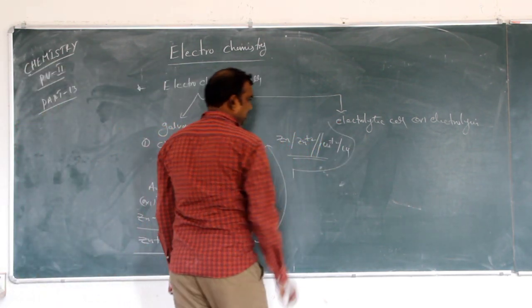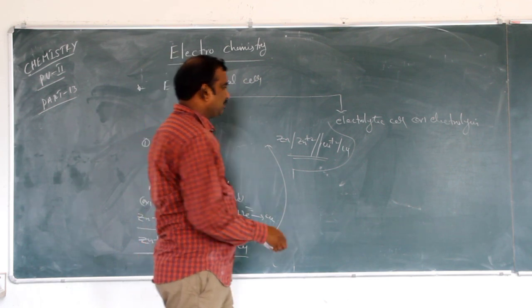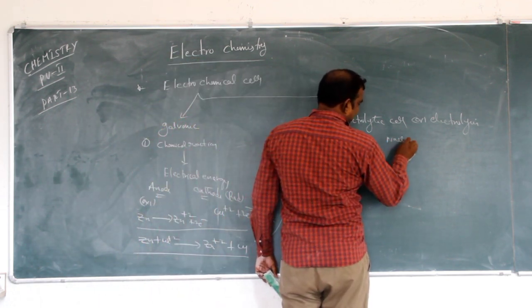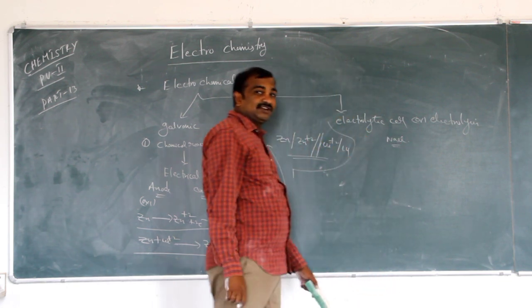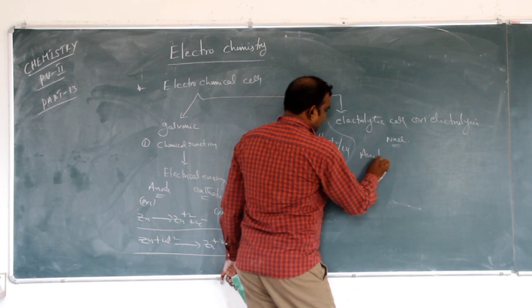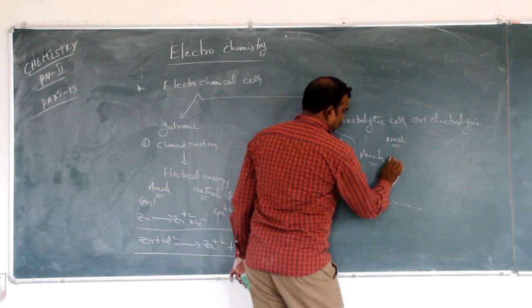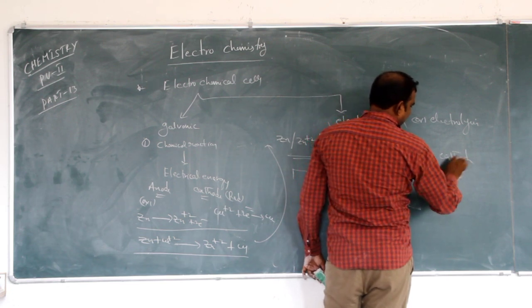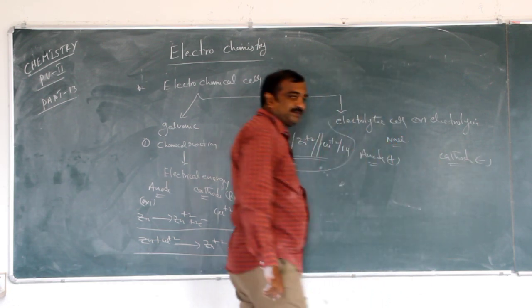Next, when you go to the electrolytic cell, it takes the electrolyte as NaCl solution. The anode is connected to the positive terminal of the battery, and the cathode is connected to the negative terminal of the battery.